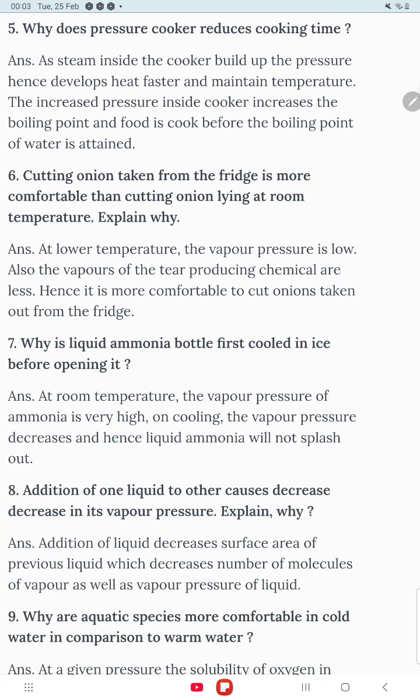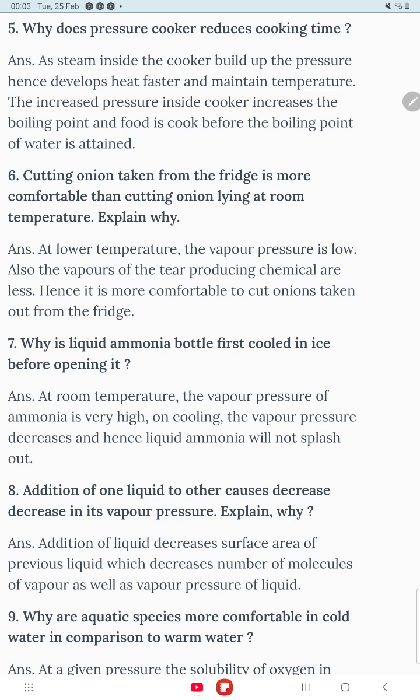Next one: cutting an onion taken from the fridge is more comfortable than cutting an onion lying at room temperature. This is because the temperature in the fridge is lower, so the vapor pressure is lower. It means the chemical will not reach your eyes and tears will not come out. So it is comfortable because of the lower vapor pressure.